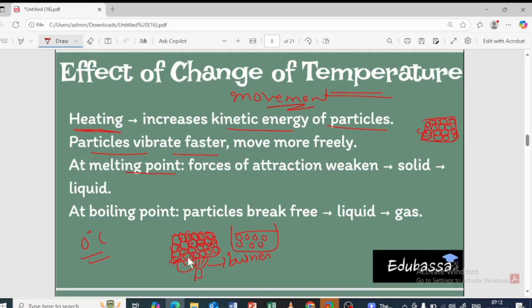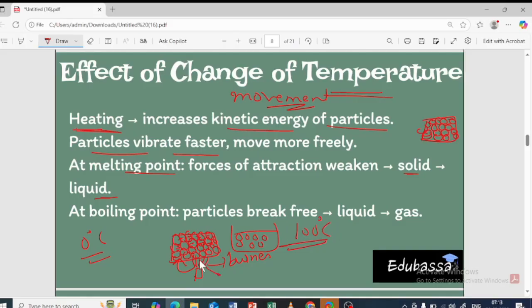At the melting point, when the solid is going to become liquid, how is it going to become liquid? The force of attraction is going to weaken with the help of what? With the help of the heat energy from the burner, from the flame, and the solid is going to convert into what? Liquid. Next, what happens? The temperature keeps on increasing, and at the boiling point, what happens? After it reaches 100 degrees Celsius, the temperature is not going to change again. After it becomes liquid, after it becomes water, the temperature is going to increase. After it reaches 100 degrees Celsius, it remains constant. Okay, why is it remaining constant?